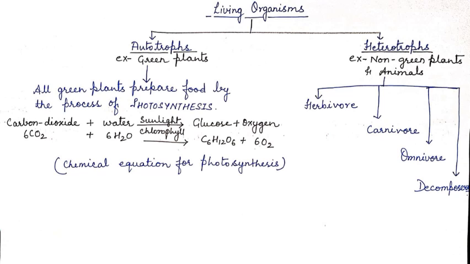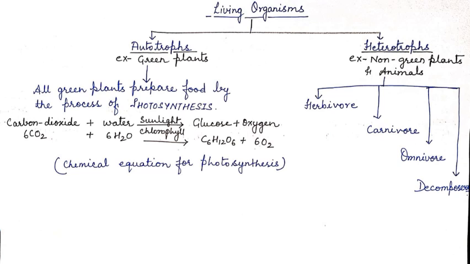As we all know that all the living organisms on earth are either plants or animals, if we talk in general. And we know that plants have the ability to synthesize their food by their own, whereas animals are dependent upon plants for their food.